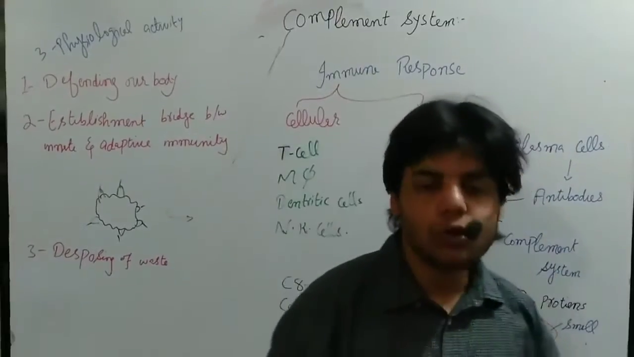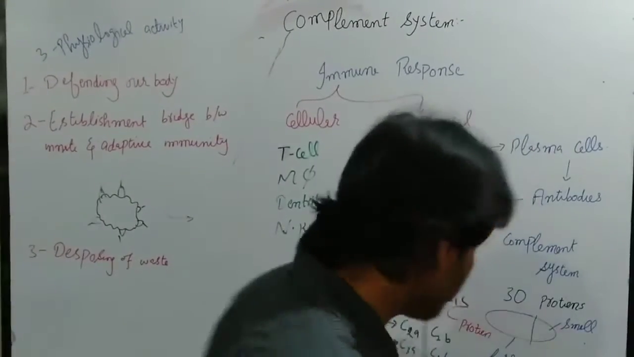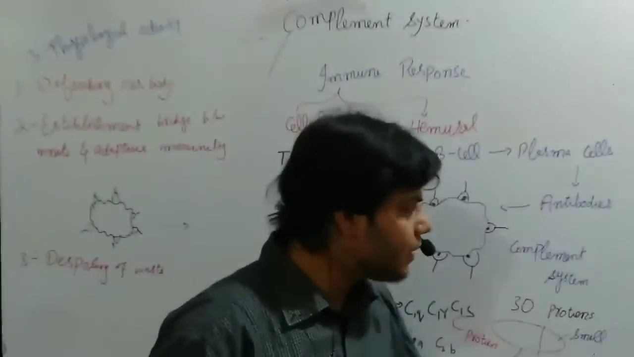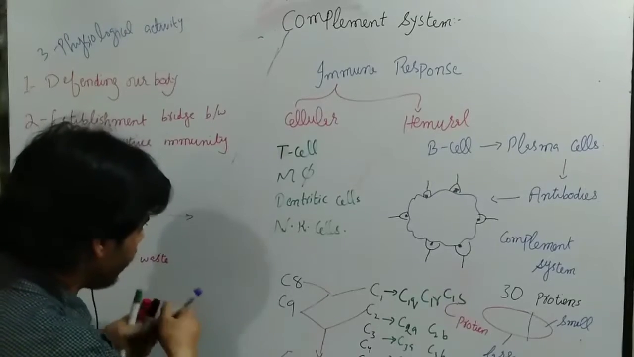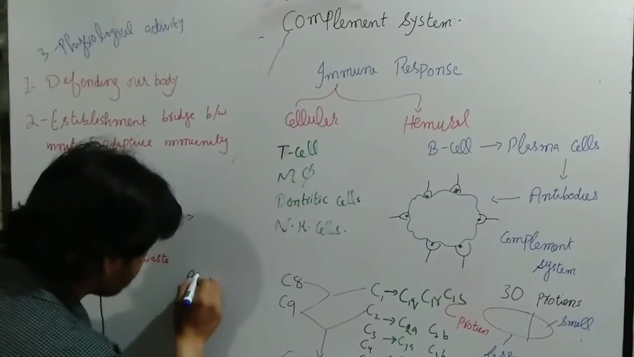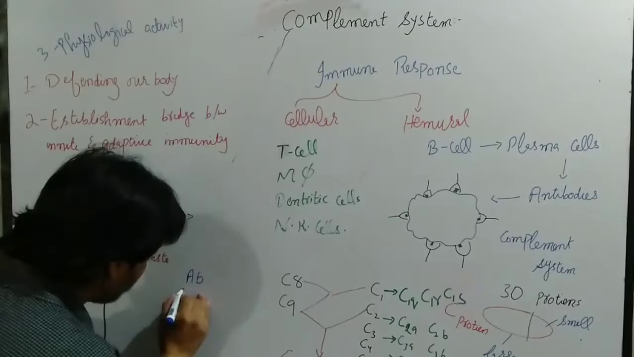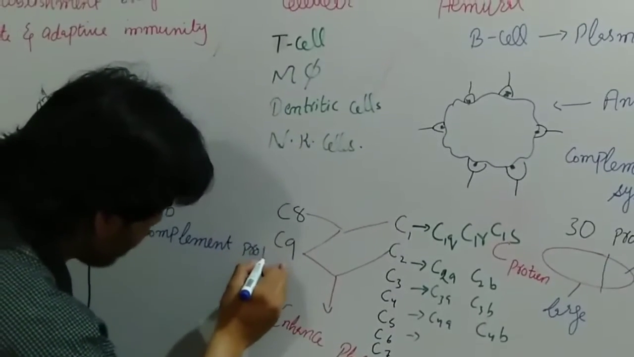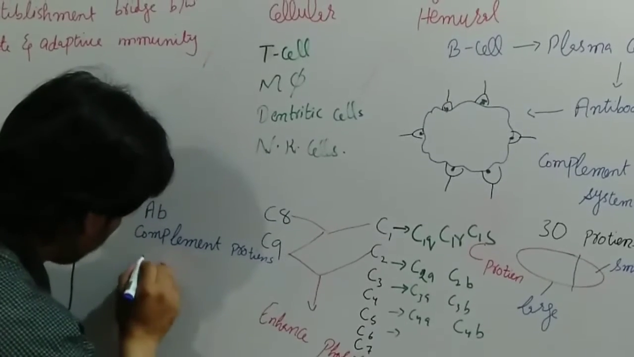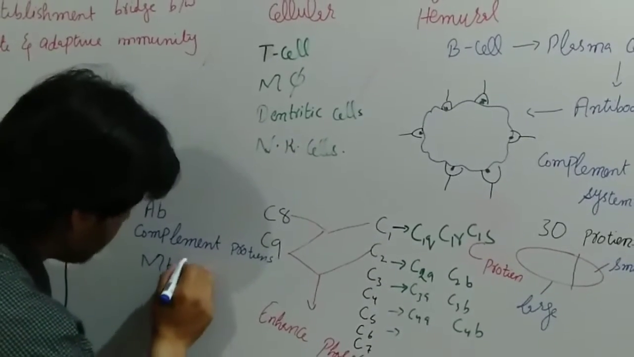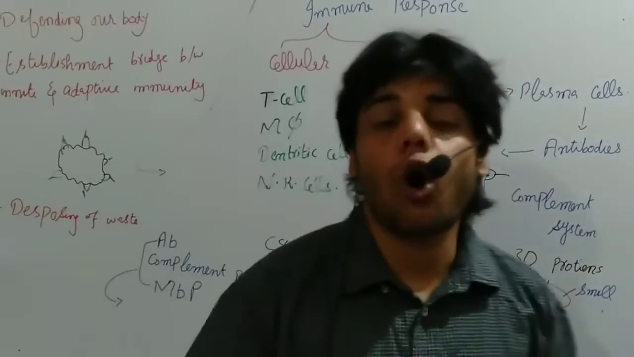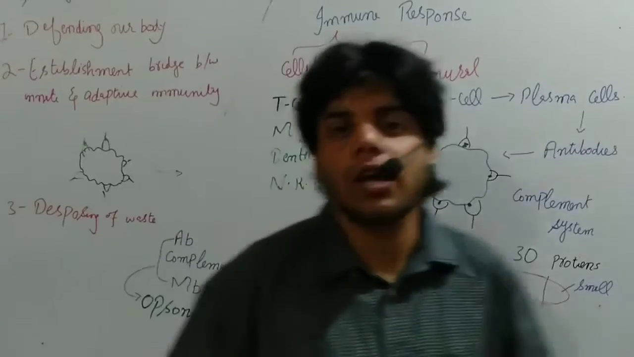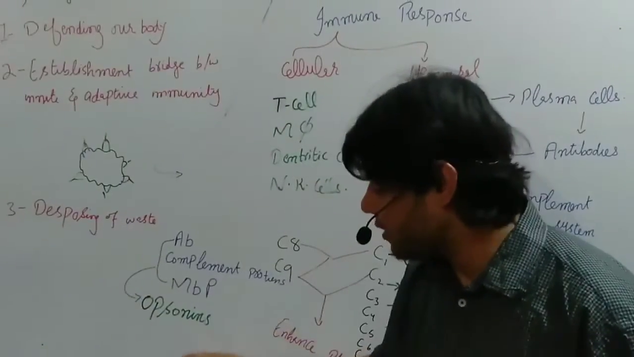Okay, so now let me once again explain opsonization. In opsonization, if you remember, let me write here. In opsonization, we have what? We have antibodies, we have complement proteins, we have mannose binding proteins. All these molecules are called opsonins. So let me write, these molecules are called opsonins.